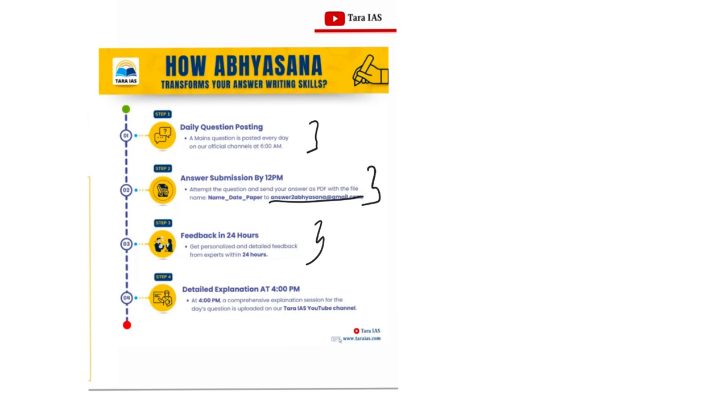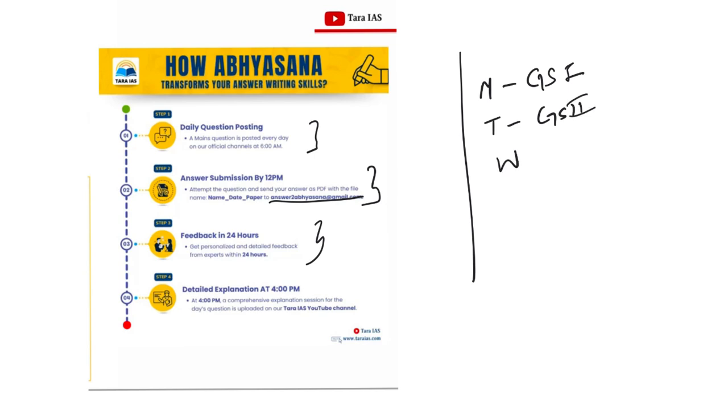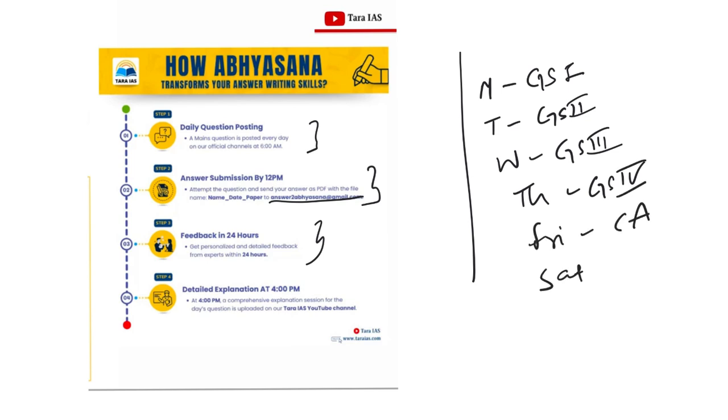In this initiative, every Monday we'll be dealing with GS1. On Tuesday, it's GS2. On Wednesday, it's GS3. Thursday, GS4. On Friday, it's current affairs, and on Saturday, it is essay. If you follow this particular Abhyasana initiative, we assure you will really master your answer writing skills. So let's not wait. We'll begin with today's session.